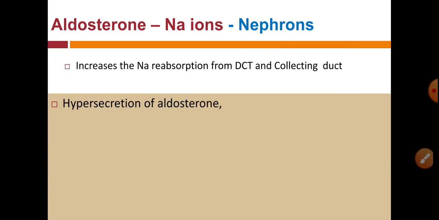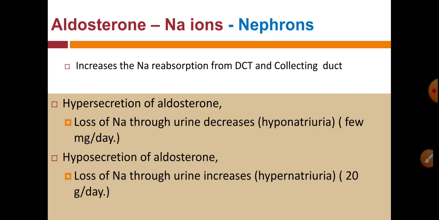With hypersecretion of aldosterone, loss of sodium through the urine decreases, while with hyposecretion of aldosterone, loss of sodium through urine increases. So let us see how hypersecretion decreases loss of sodium into the urine.